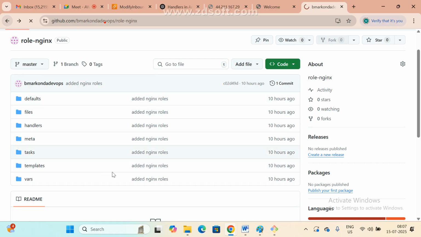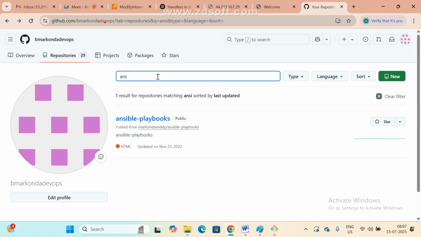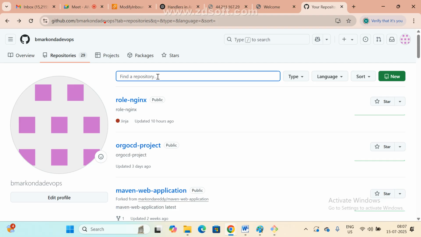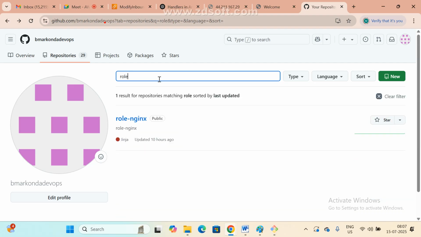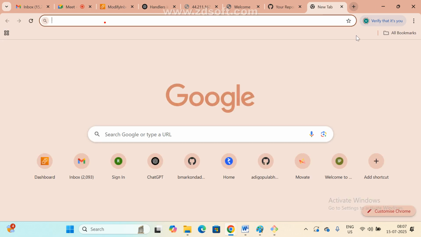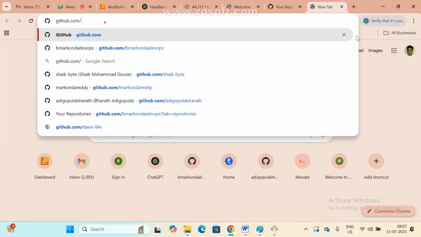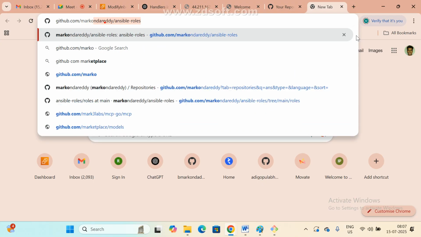Suppose you want to use Tomcat also. So here Tomcat and Ansible role, Nginx role. There is a previous one, I have one more here also we can use. GitHub slash, actually I forgot my password.